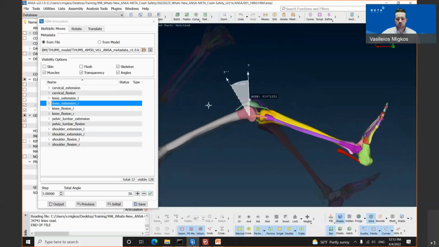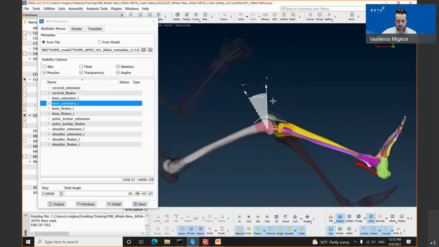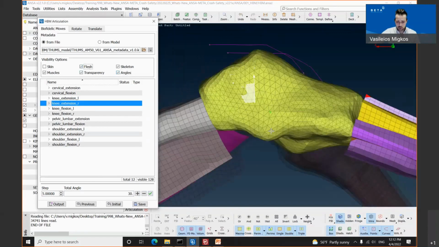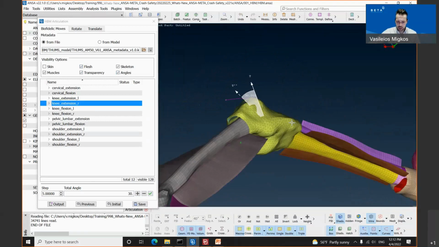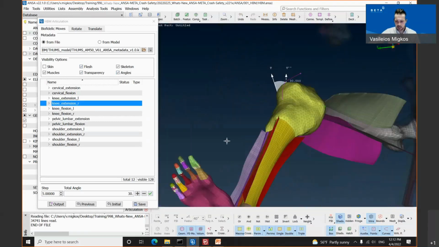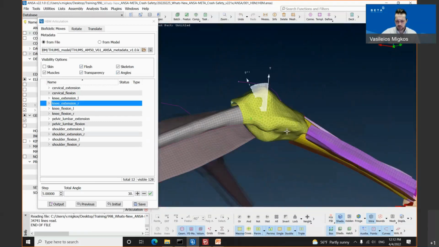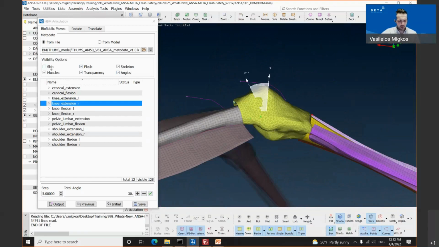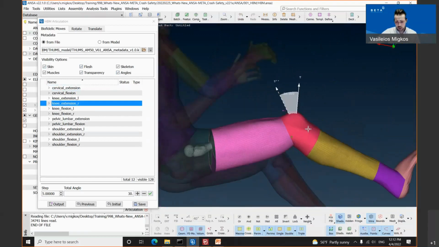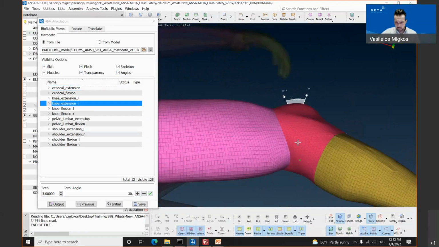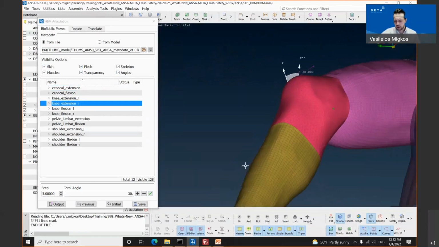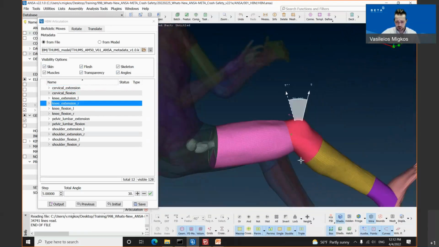There is also an illustration of the movement inside the model window. As you can see, if I deactivate the angles, then this movement will disappear from the model window. I will activate the flesh in order to inspect the morphing which has been done. As you can see, we have a perfect model and a perfect result at the end. And I will also show the skin of our human body model in order to show you that the morphing has done a very good job.